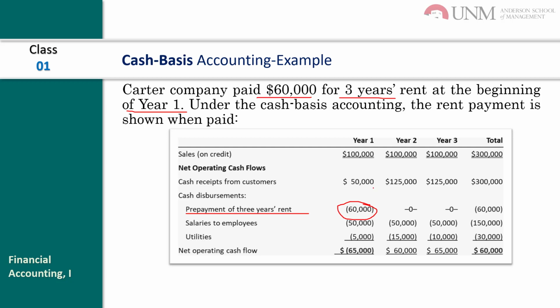But we paid for years one, two, and three, and we recorded it only in year one, which indicates we had no expenses in years two and three. This is cash basis, recording expenses only when we pay. In years two and three we didn't pay, so we show no expenses. But this is not correct, right? This is how it is done under cash basis.